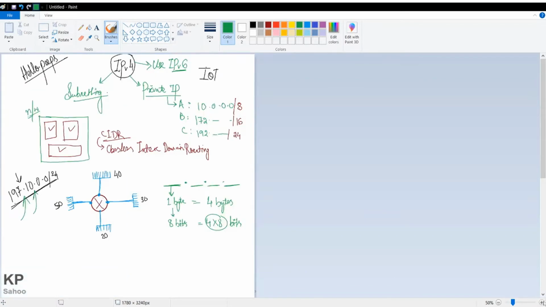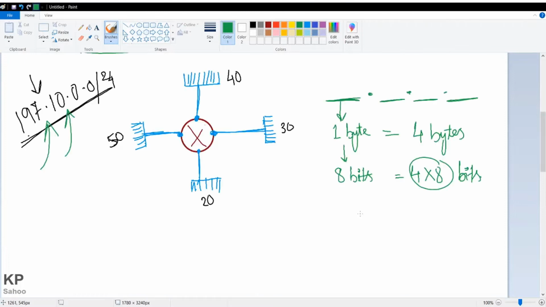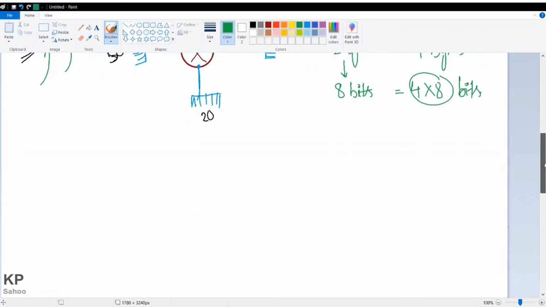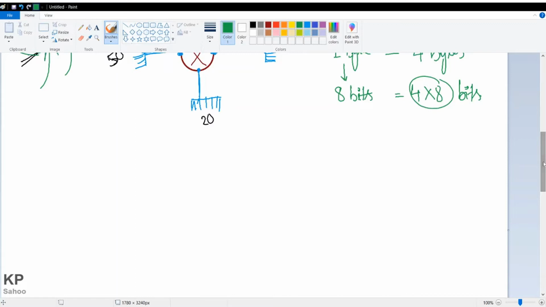Let me increase the size of my whiteboard and store this IP value. Suppose this is my IP. It will not be stored as 197.10.0.0, nothing like that.